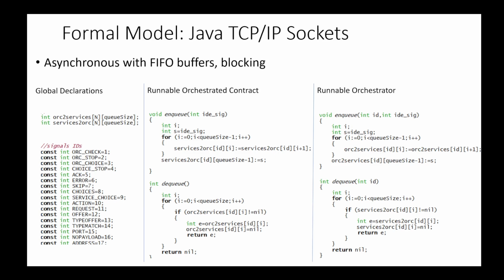In the real application, in CARE, the services and the orchestrator are interacting using Java TCP/IP sockets. These are asynchronous with FIFO buffers, and they are blocking. What does this mean? This means that whenever a buffer of one of the applications is filled, if another service wants to send a further message, it has to wait for some position in the buffer to be freed.